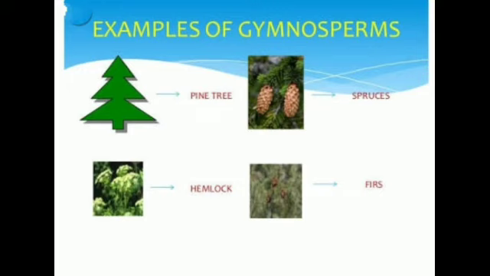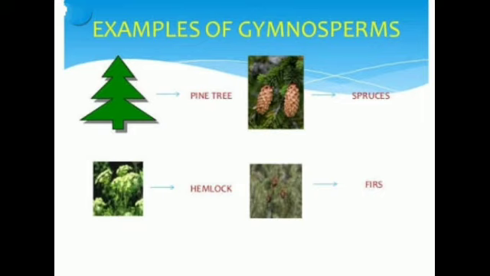That is, male and female branches are separate, having male cone and female cone. I will show you the male and female cone in the next session. By appearance only, you will be able to identify the male cone and female cone. They are present on separate branches.